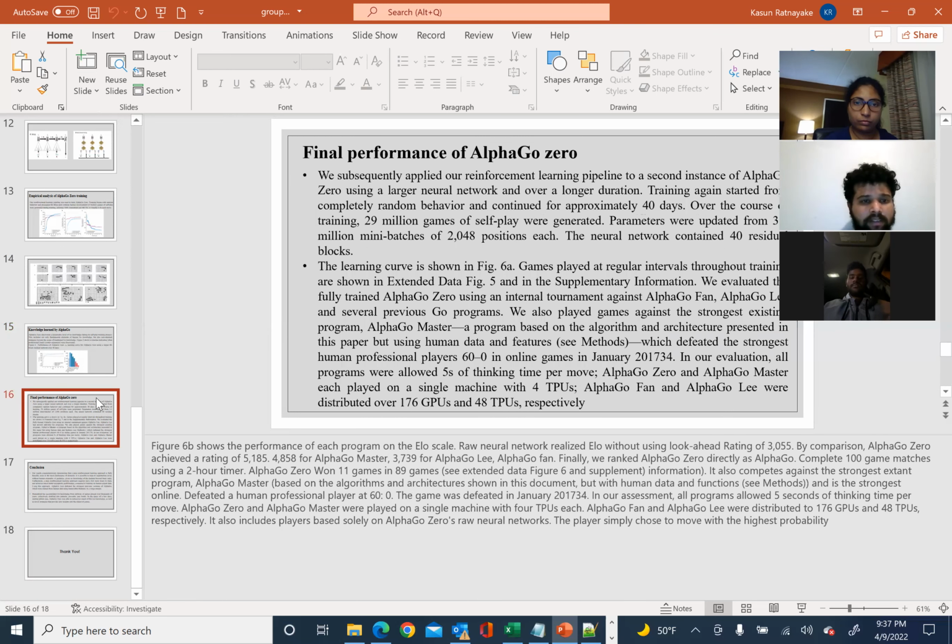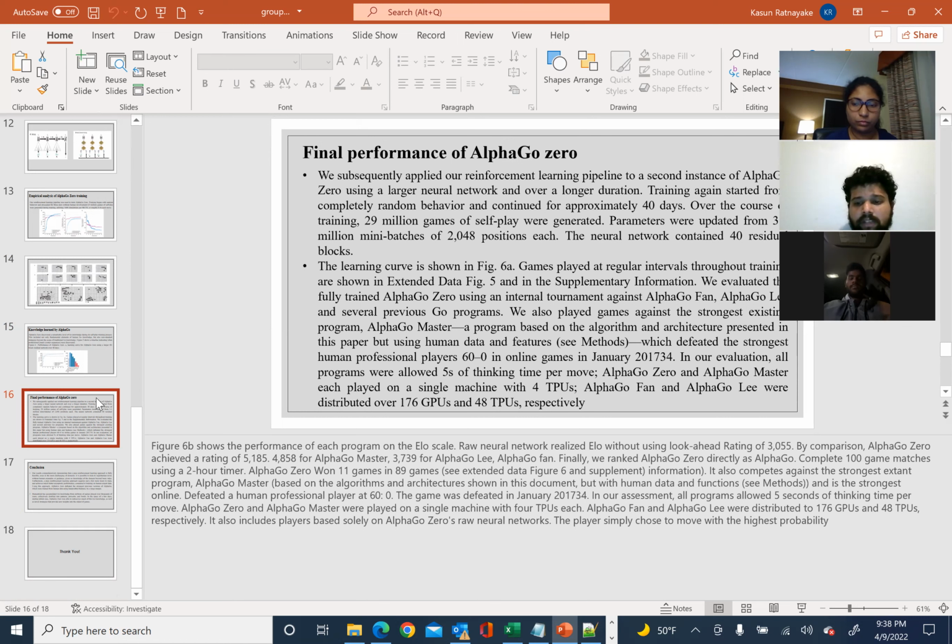Coming to the next slide, the final performance of AlphaGo Zero. Figure 6b shows the performance of each program on the Elo scale, and the raw neural network, without using lookahead, achieved an Elo rating of 3055. By comparison, AlphaGo Zero achieved a rating of 5185, whereas 4858 for AlphaGo Master, and 3739 for AlphaGo Lee and AlphaGo Fan. Finally, we evaluated AlphaGo Zero directly against AlphaGo Lee in a 100 game match using a 2 hour time control. AlphaGo Zero won 89 games to 11.